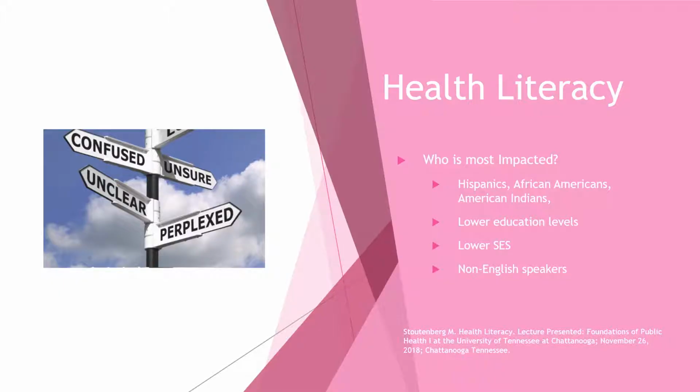When it comes to health literacy, all races are impacted, but the most impacted are the American Indians, non-Hispanic blacks, and then the Hispanics. Along with race, a lower education level and lower SES are factors that highly influence the rate of SIDS. On top of that, some of these individuals might not speak English, which can also decrease the health literacy rate. If these individuals are not able to understand or comprehend the instructions of their physicians, it will be difficult to decrease the rate of SIDS.